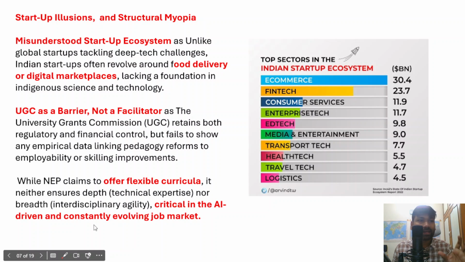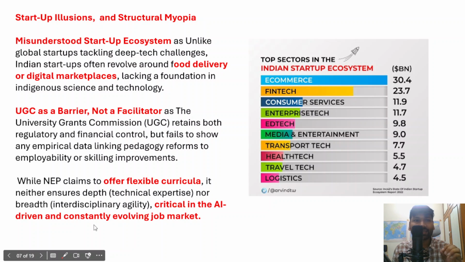So therefore these structural and foundational issues must be resolved, and there should be strong industry-academia linkages. Academia should understand the requirements or demands of the industry, and accordingly the educational institutions can mold the students and impart skills as well, so that they can get readily employable.